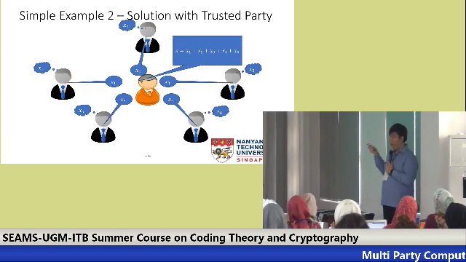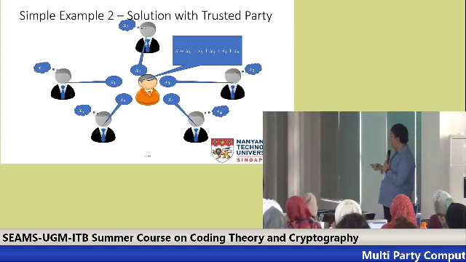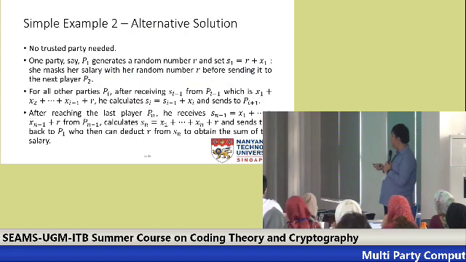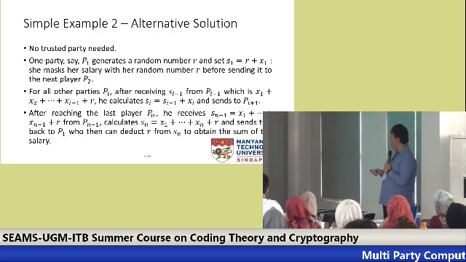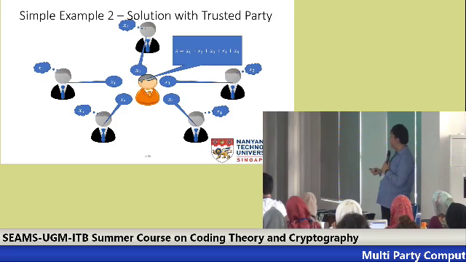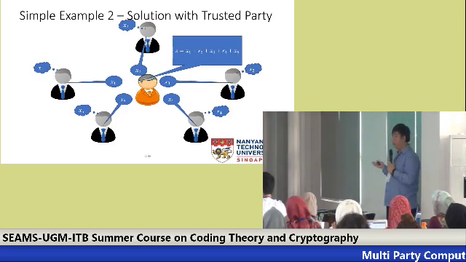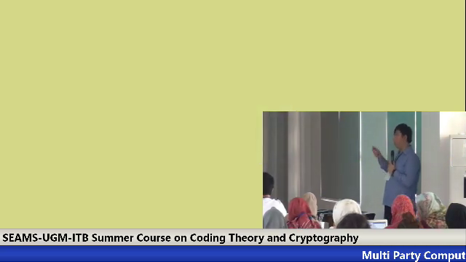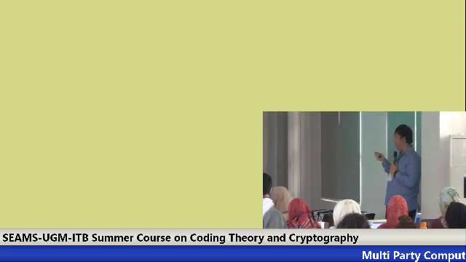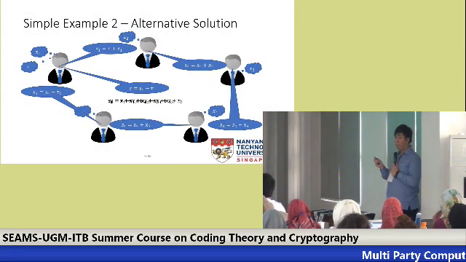Like before, we still have x1 to x5, and now the first party, which is this one, thinks of one random number r. Notice that since this r is only known to the first person, if the first person just tells the second person this r plus x1, the second person does not know anything. And the same thing, since this s1 is not known to the third person, then he can just add this x2 to this s1.